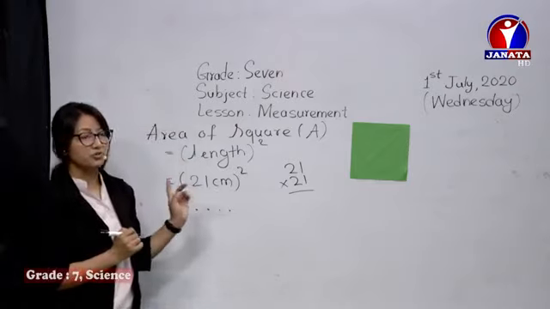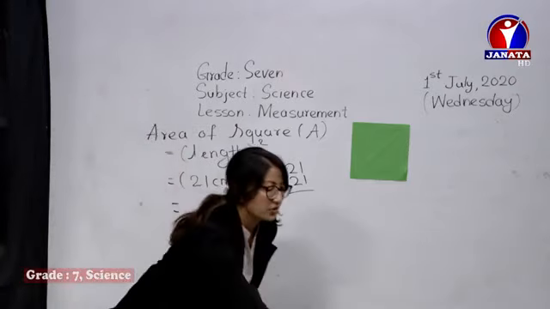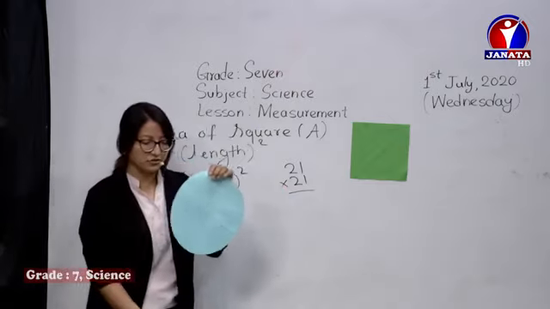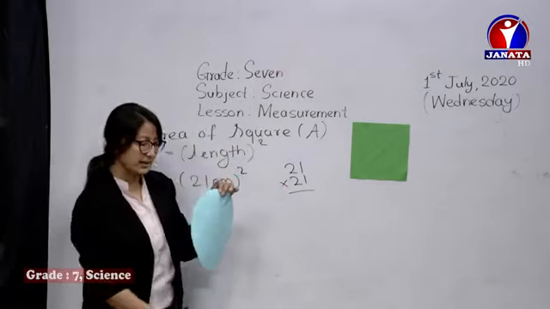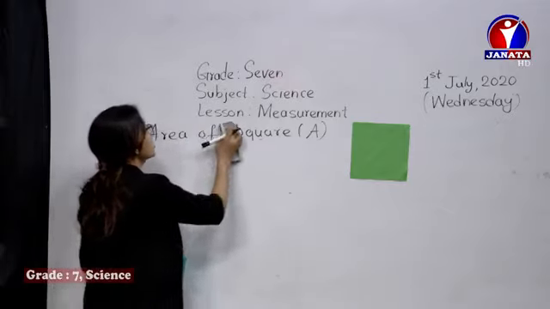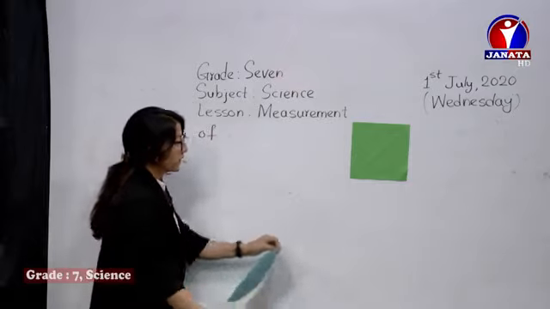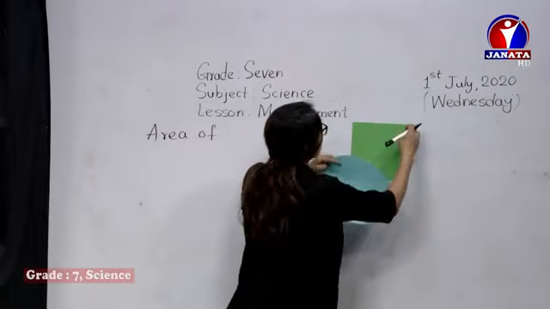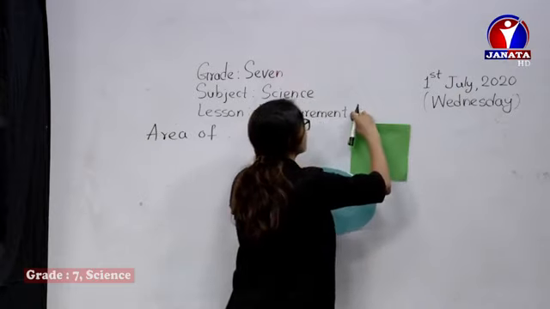Right now I'm going to move a little more to the circle. We have two more now. Let's complete this also, like a circle. Then after that we have the area of a circle. Similarly, the third one, area of a circle. How do we measure the area of a circle?